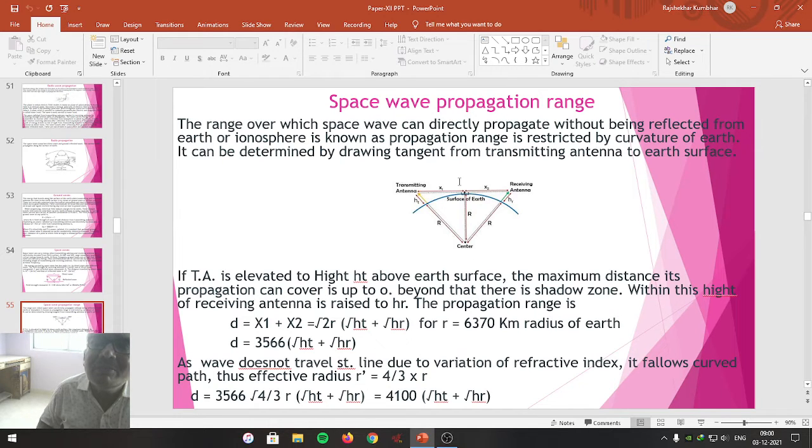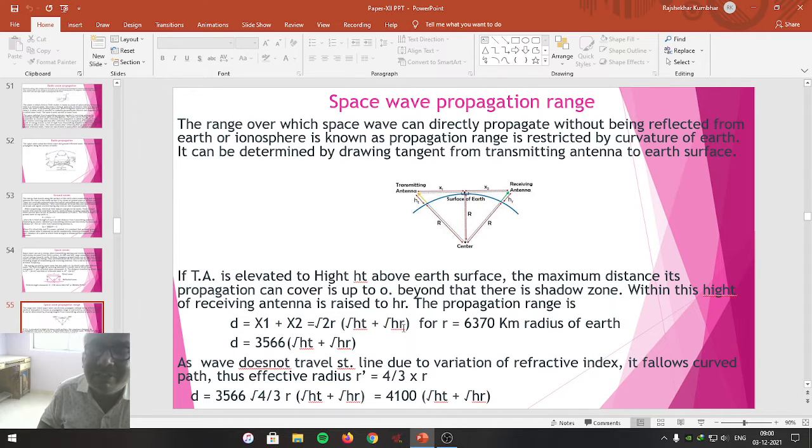By Pythagoras theorem, we can calculate x1 equal to square root of (ht plus r) bracket square minus r square. And x2 is equal to, by Pythagoras theorem, square root of (hr plus r) bracket square minus r square. By solving both the equations and adding x1 and x2, we can calculate the space wave propagation range D, that is x1 plus x2 is square root of 2r into root of ht plus root of hr.